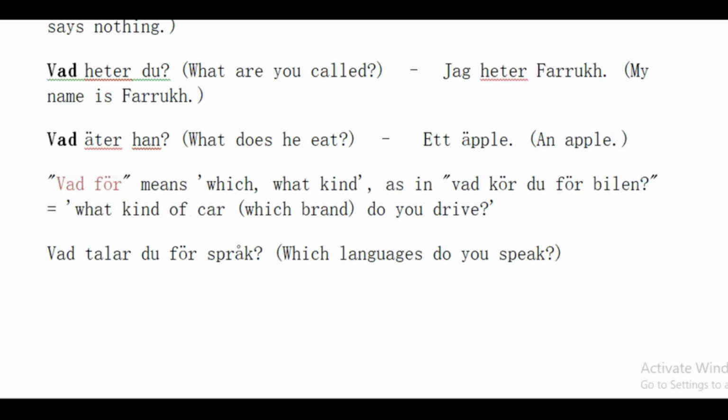What kind of car do you drive? And if you want to use "what", you can use it in the sense of "what kind of". For example, "vad talar du för språk" means which languages, or you can say what kind of languages do you speak.